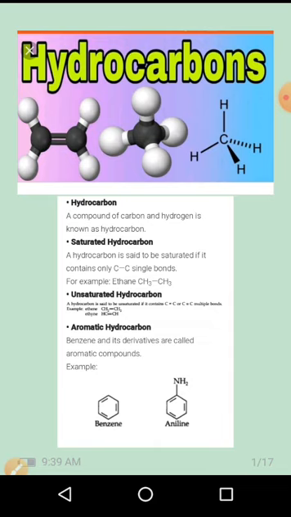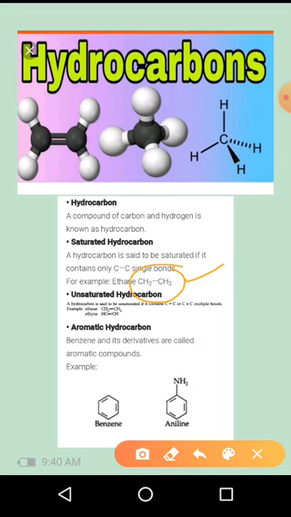So these hydrocarbons are mainly classified as saturated hydrocarbons, unsaturated hydrocarbons, and aromatic hydrocarbons. Here, saturated hydrocarbon means the compound containing carbon-carbon single bonds. For example, the ethane molecule, CH3-CH3. If the compound contains carbon-carbon single bonds, then it is called a saturated hydrocarbon.